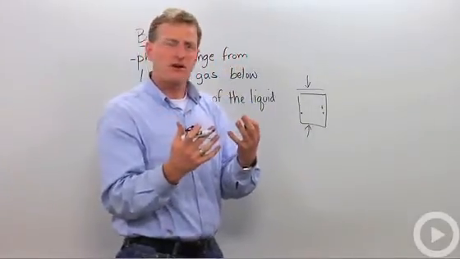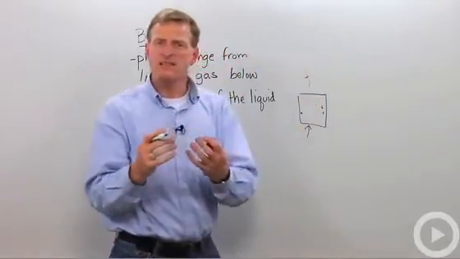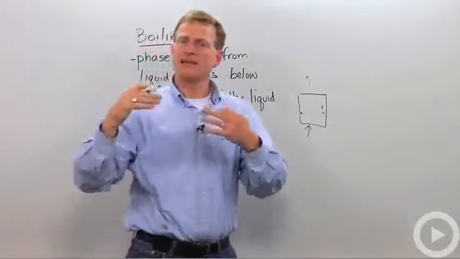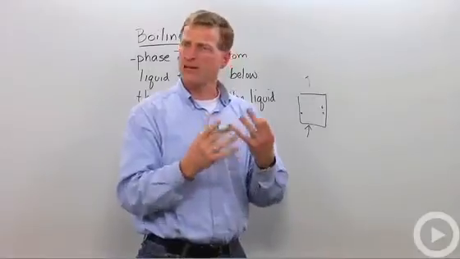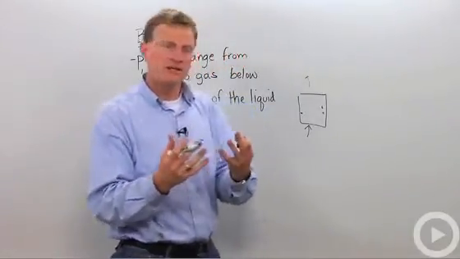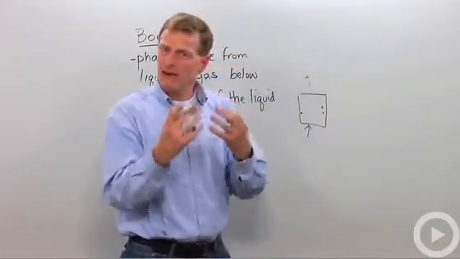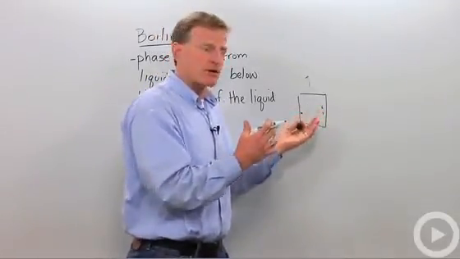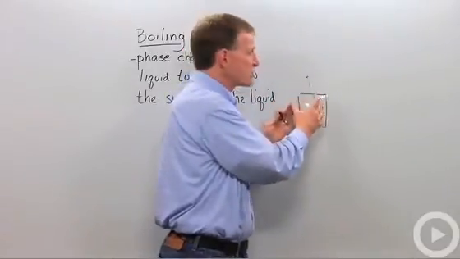Other factors that can affect it are lowering the pressure. So let's say we have less pressure. In this case, let's say we're up in Denver, a mile above sea level, where there's a lot less atmospheric pressure. In this case, that water will actually start to boil at a lower temperature, at 95 degrees Celsius as opposed to 100, which means that if you're cooking food, you really want it to reach a certain temperature, an amount of energy, and when it reaches that boiling point, it's going to stop, and it's not going to increase anymore because all that energy is now being used to convert the liquid molecules into gas. So it's harder to cook food.